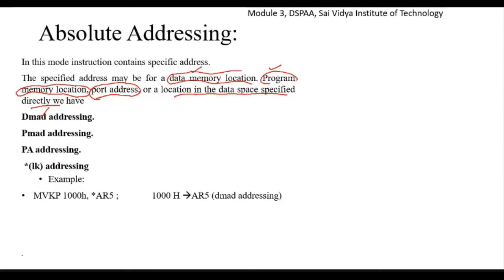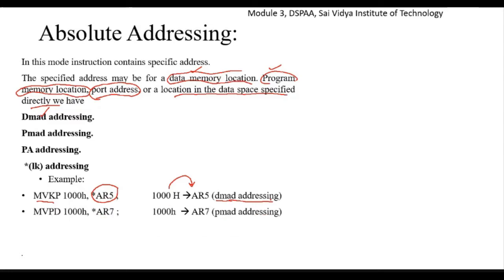Moving of the data from the data memory location; the first one is for data memory addressing. So this is the MVKP instruction. Here we have 1000 hexadecimal comma star AR5. As we all know, AR5 is auxiliary register 5. This 1000H is moved to auxiliary register 5. This is called the data memory. The specified address is in the data memory, hence it is called DMAD addressing.